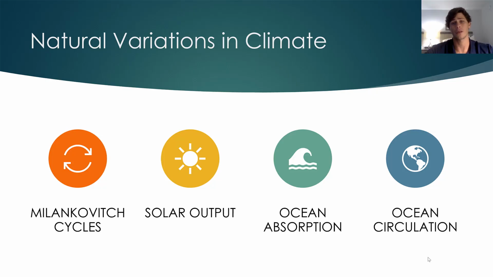Now, for the final 4 slides of this lecture, we're going to be looking at some of the natural variations in climate, things such as the Milankovitch cycles, variations in solar output, ocean absorption, and ocean circulation. Now, a lot of climate deniers like to point to solar output and the Milankovitch cycles as responsible for the observed change in climate. However, we're going to go over specifically what the Milankovitch cycles are and the variations in solar output and why they honestly cannot be responsible for the observed change in climate, energy, and warming energy over the last 150 years since the Industrial Revolution.